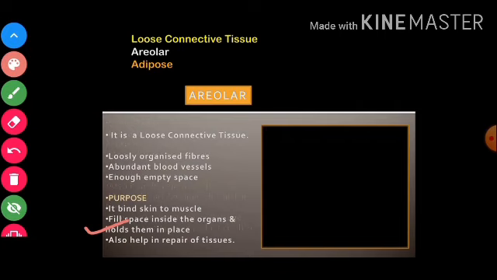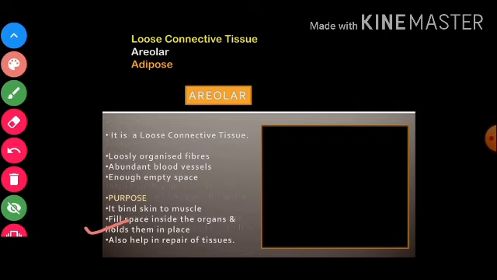This tissue is strong enough to hold the organs at their place, right? For example, children, inside our body, inside the skin, we have a lot of this tissue everywhere. So this tissue helps to keep the organs at their place, like keeping the lungs in place, not allowing things to move here and there, right?